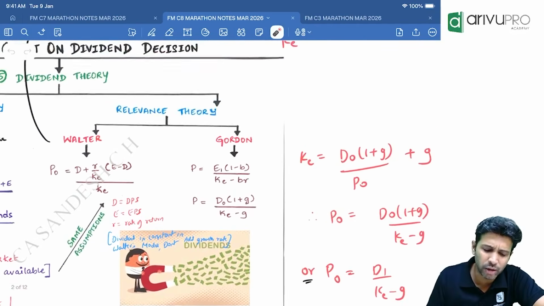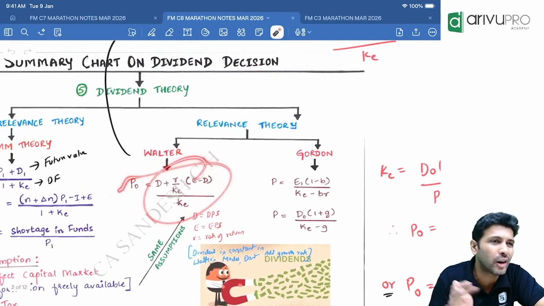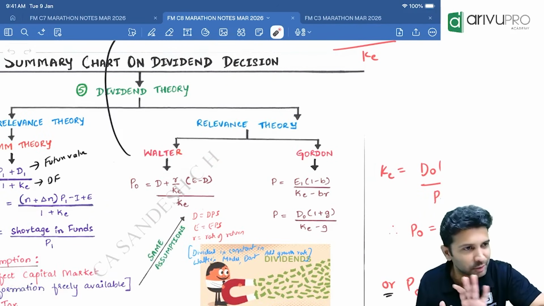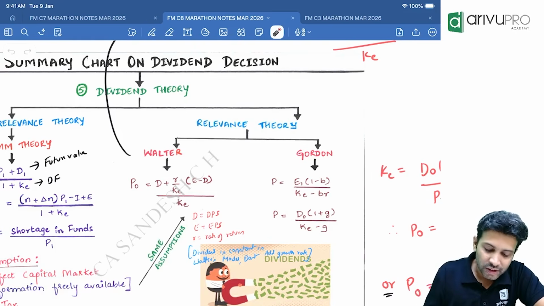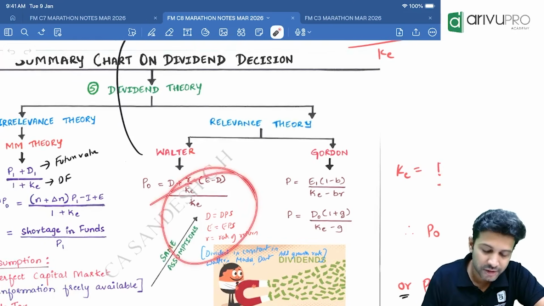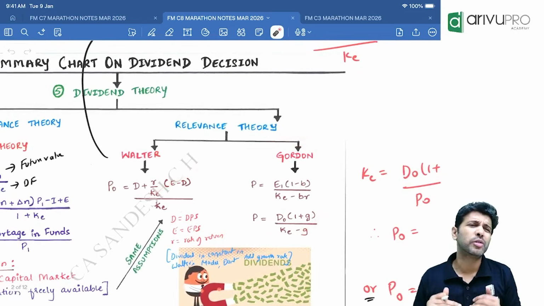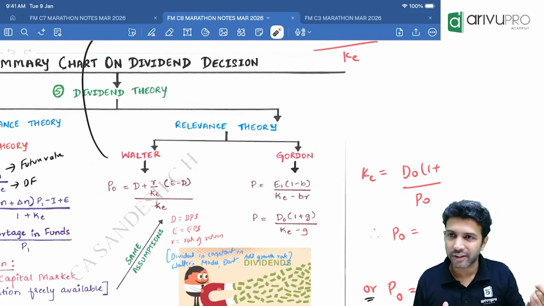I had explained the logic of all this formula earlier, so I will not go into that now. Just remember the formulas and move on with it. That's enough for the time being. All the components are fine. Now, Gordon: any which way we know the formula, it is just rephrased in a different way.